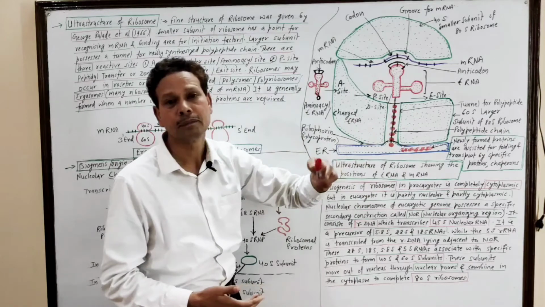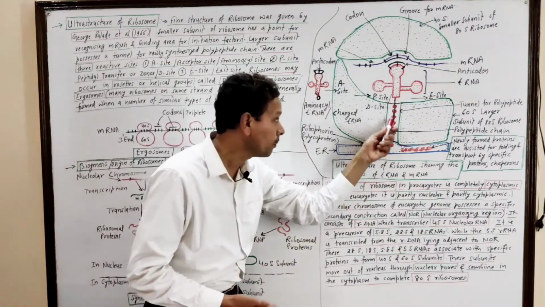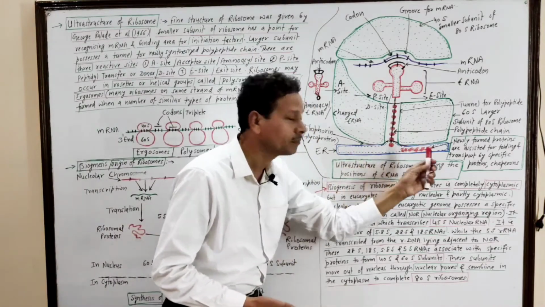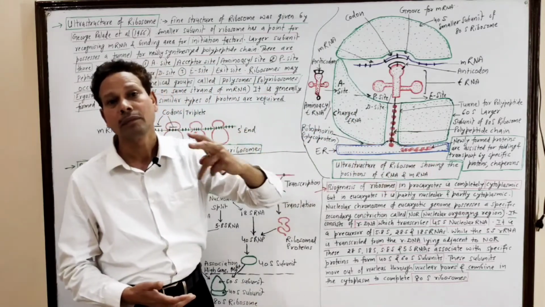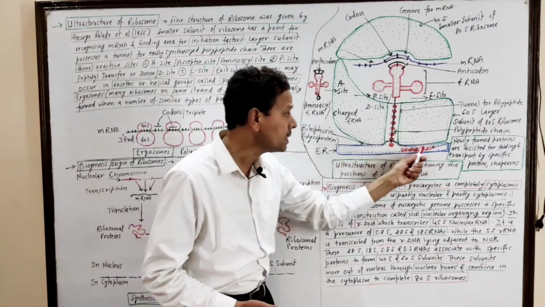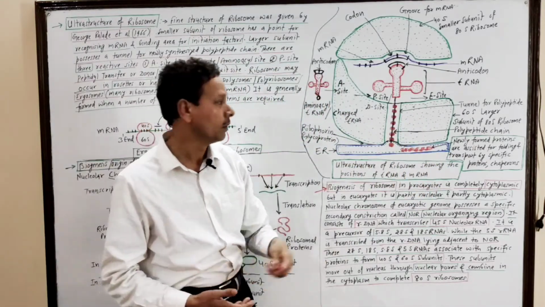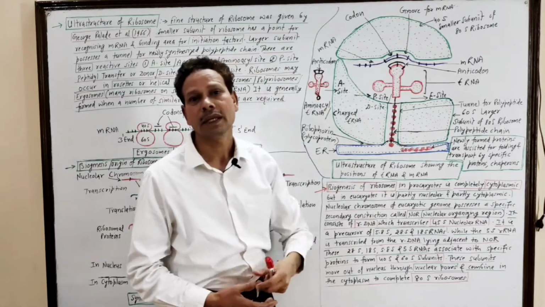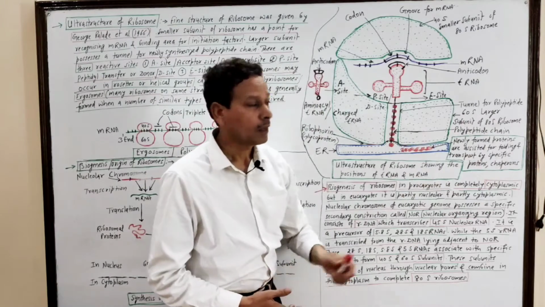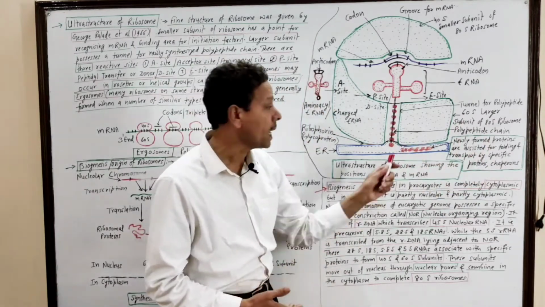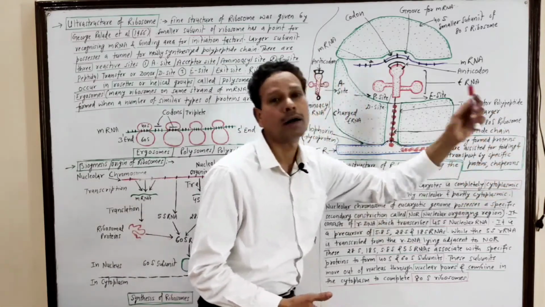In this tunnel, a newly synthesized polypeptide chain is present. And this polypeptide chain is passed into the lumen, the cavity of the rough endoplasmic reticulum cisterna. This newly synthesized polypeptide chain, or protein chain, is assisted by a specific protein for folding and for its transportation. That specific protein which assists it is called chaperone.